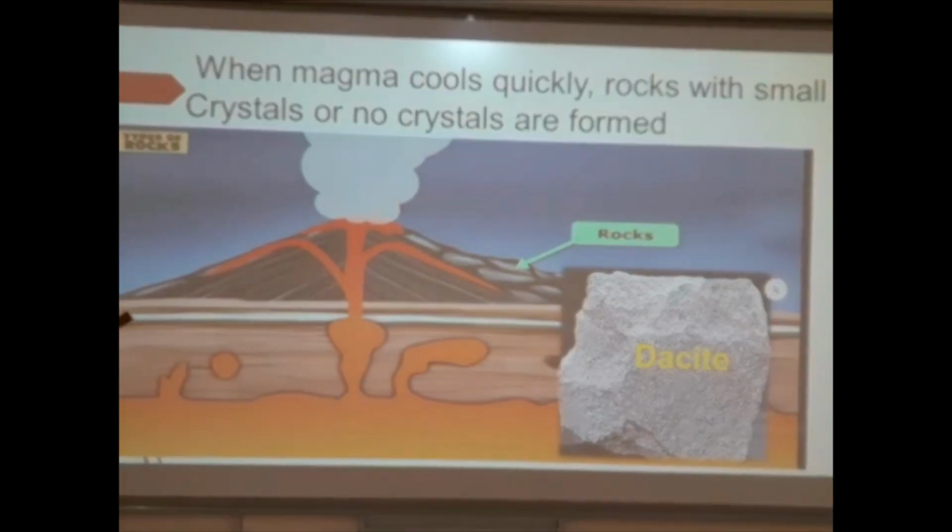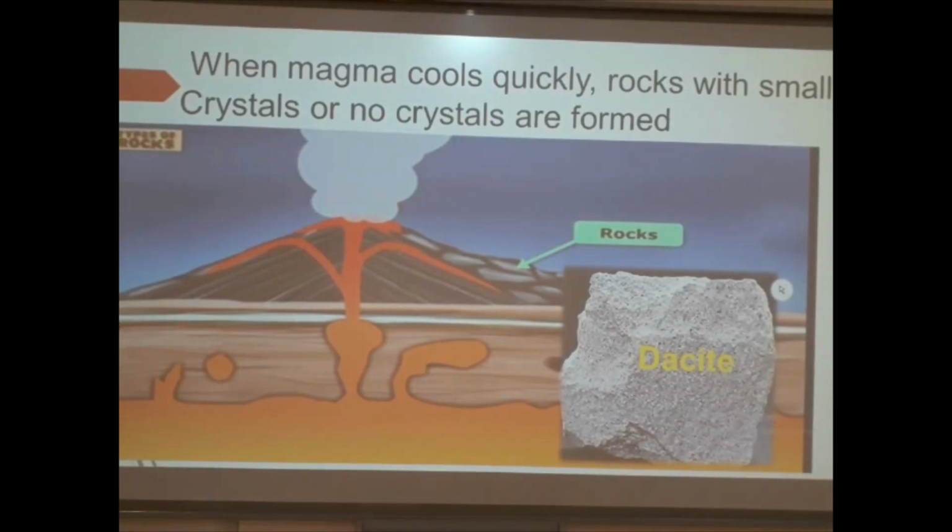When magma cools down very quickly, rocks with small crystals or no crystals are formed. So when the magma, that's the liquid rock, flows out to the surface, it has the potential to cool down very quickly. If it cools down very quickly, rocks with small crystals or no crystals are formed.